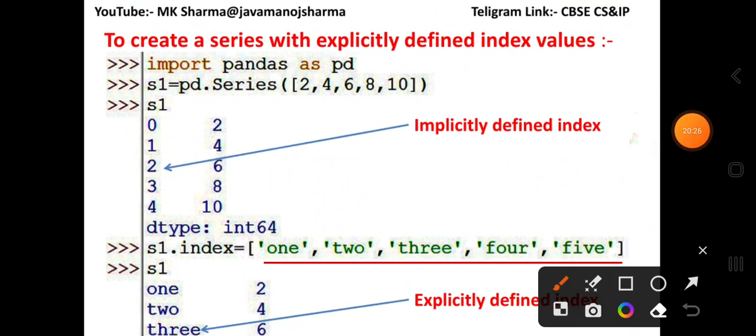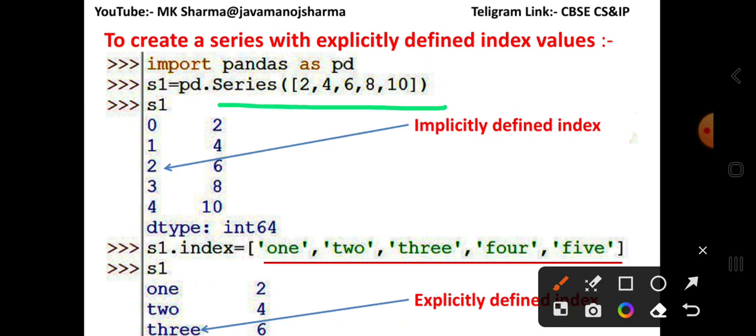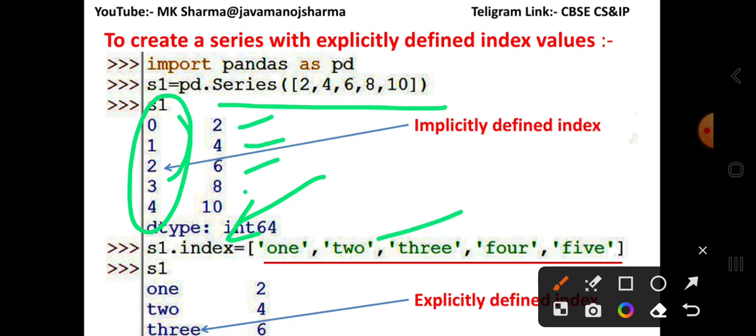And these are the same examples that indicate implicit indexing and explicit indexing. In the case of implicit indexing, you can check that the series contains only data. It has no values for index. If index is not provided, then the default index is used. And when you provide the index attribute and the index values, then they should exactly match. Look here: 2, 4, 6, 8, 10.